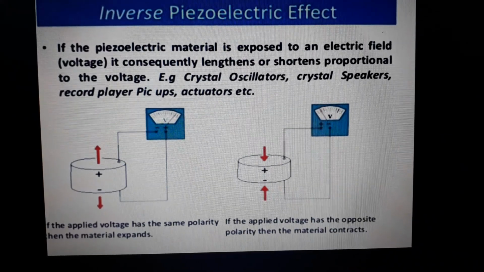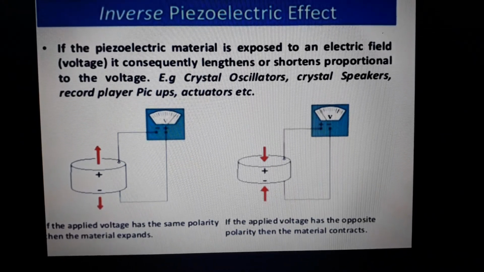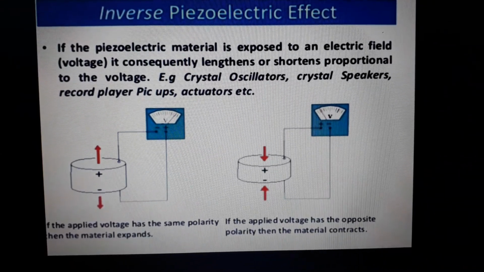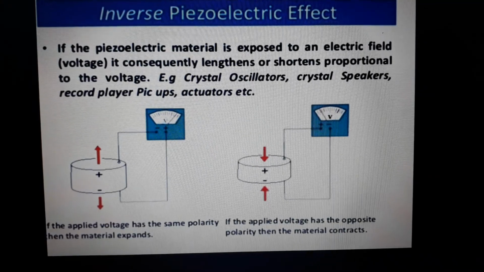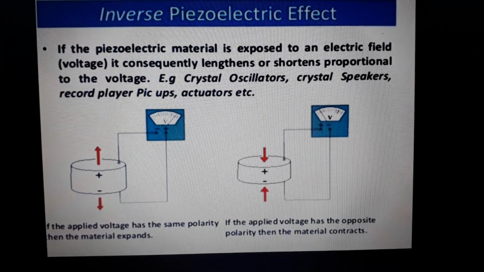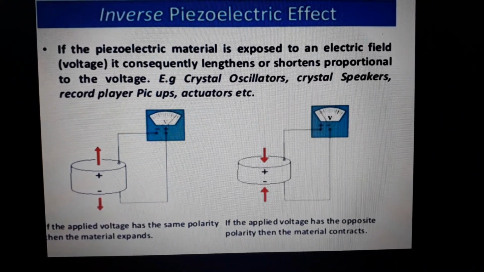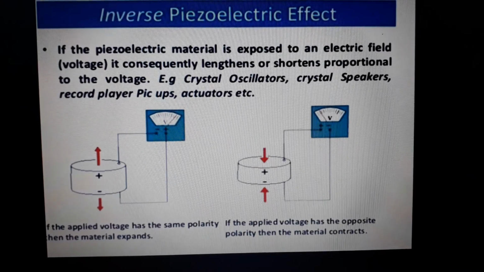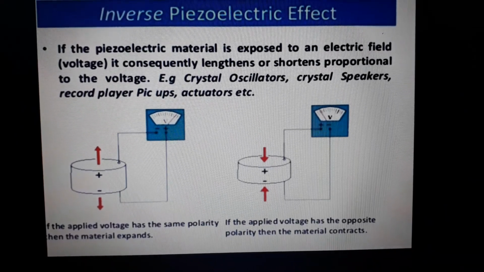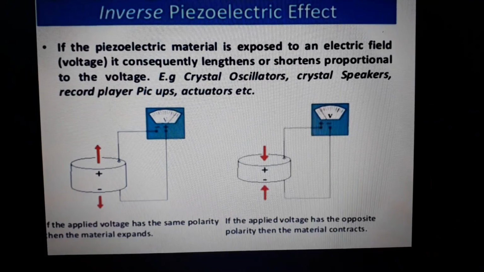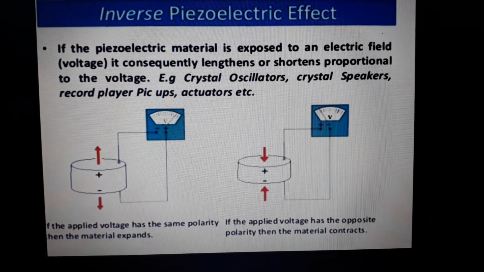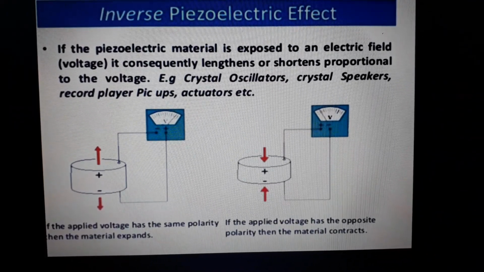In the reverse case, if this material is exposed to an electric field, that is, if we apply a voltage, then it compresses or relaxes. If the applied voltage is the same in polarity, then the material expands. If the applied voltage is opposite in polarity, then the material contracts. This is about the inverse piezoelectric effect.